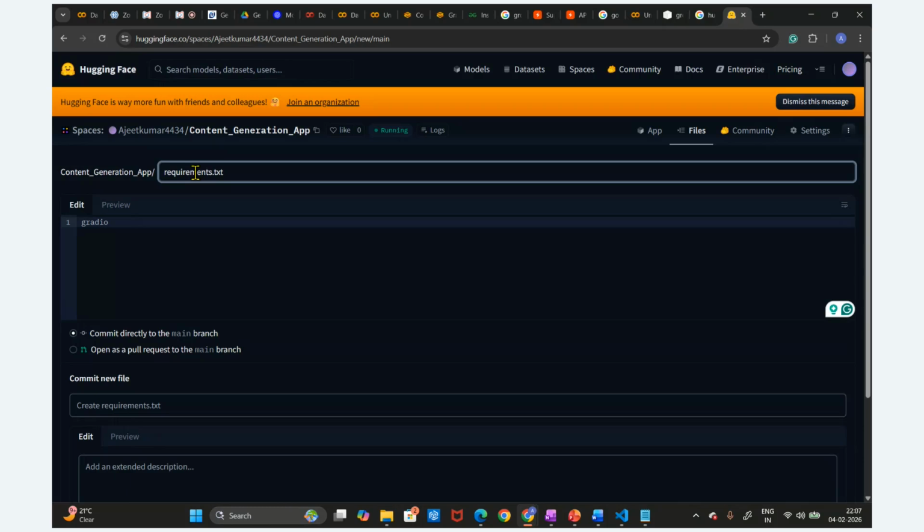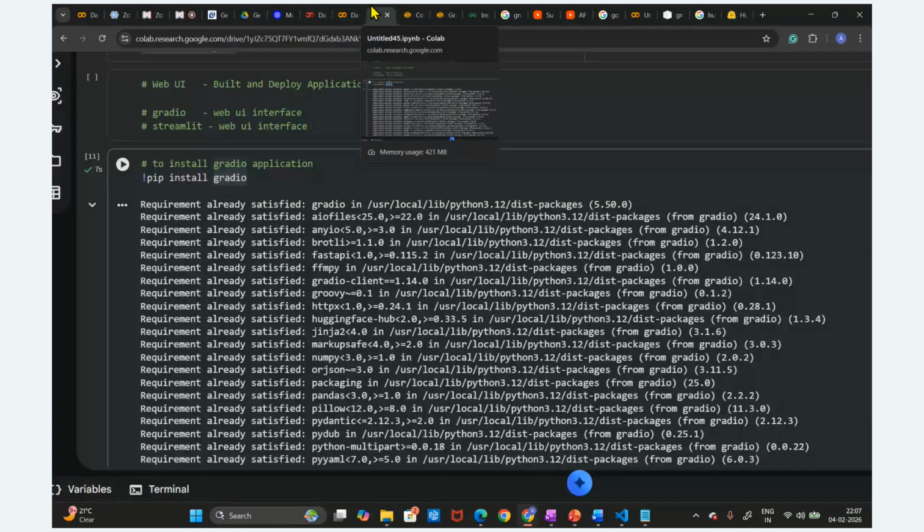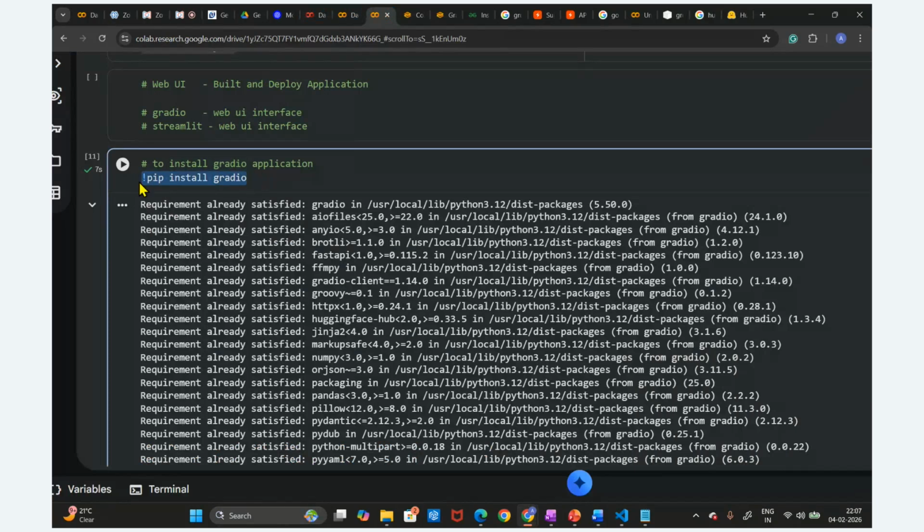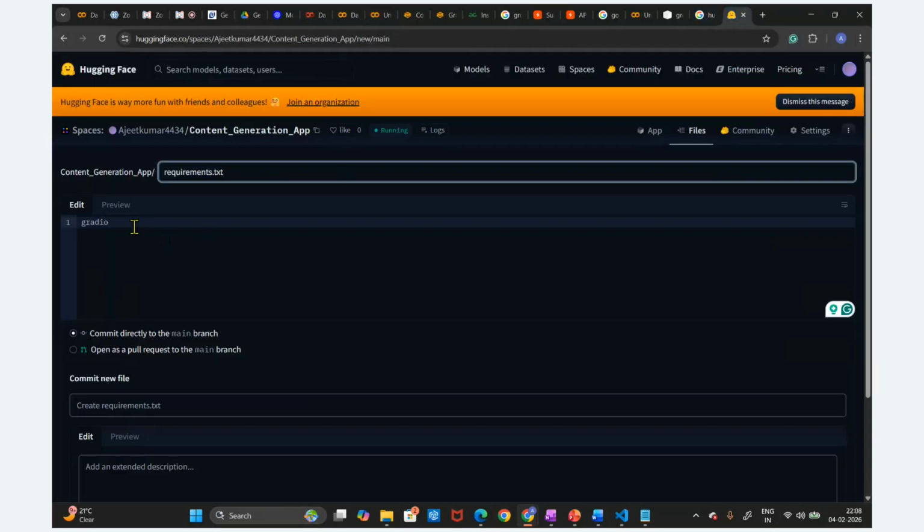For deployment purposes, in the UI, we can write this, download here, play, and explore. This is called an exploration notebook. You can install this library like this in the notebook, but for production purposes, we have to create the requirements.txt.